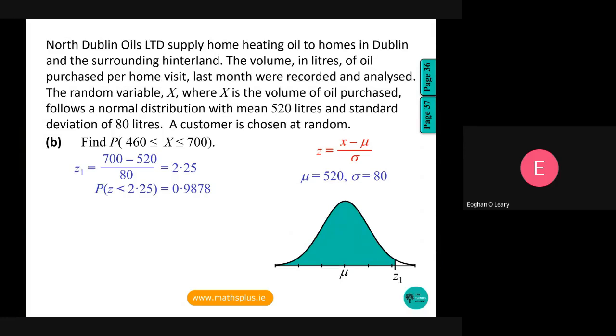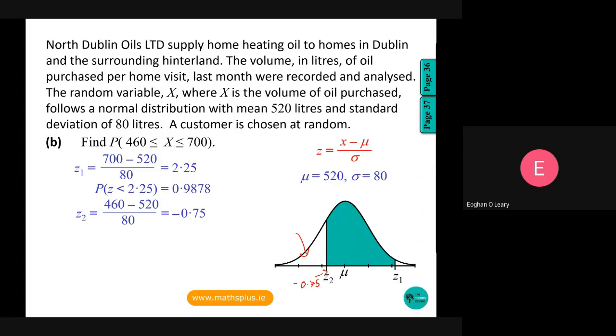But we must also take into account that we want to eliminate the people who ordered less than 460 liters. So we work out the equivalent Z value here. So Z2 is equal to 460 minus 520 over 80. That's minus 0.75. So Z2 here is at minus 0.75 standard deviation, 0.75 standard deviations below the mean. We want to work out this part in white and take that away from the 98.78%.